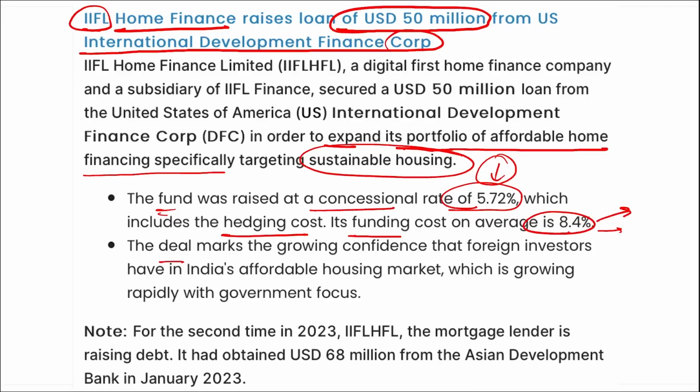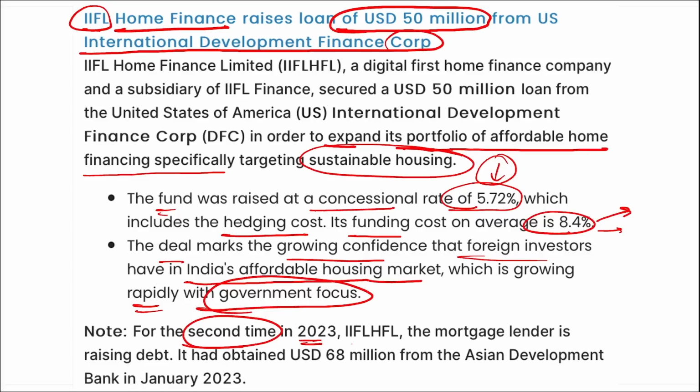Remember, this deal marks the growing confidence that foreign investors have in India's affordable housing market, which is growing rapidly with government focus. For the second time in 2023, IIFL Home Finance, the mortgage lender, is raising debt. It obtained $68 million from the Asian Development Bank in January 2023, and now it has raised $50 million from the US International Development Finance Corporation.